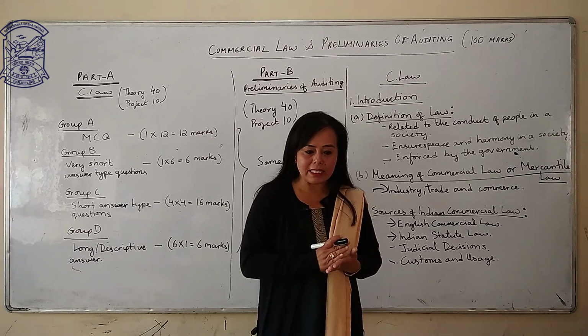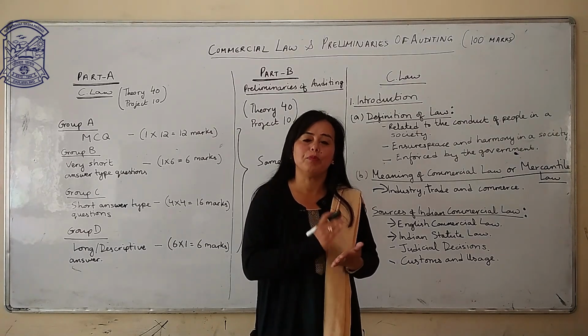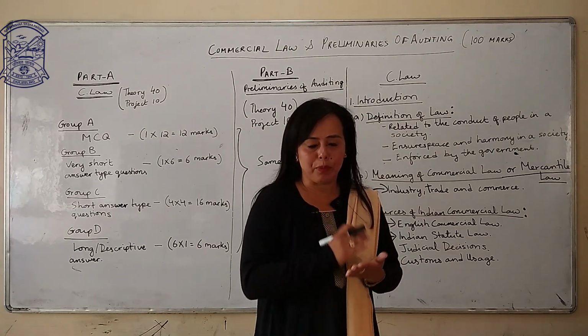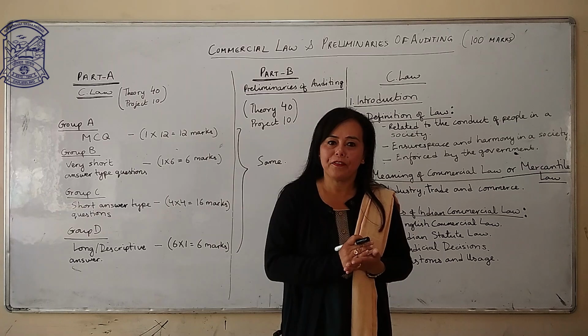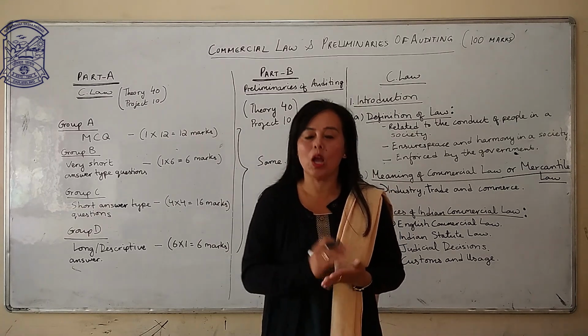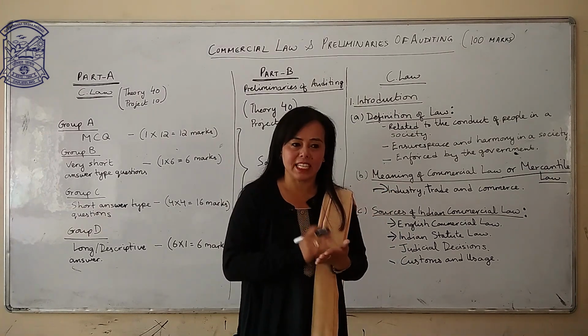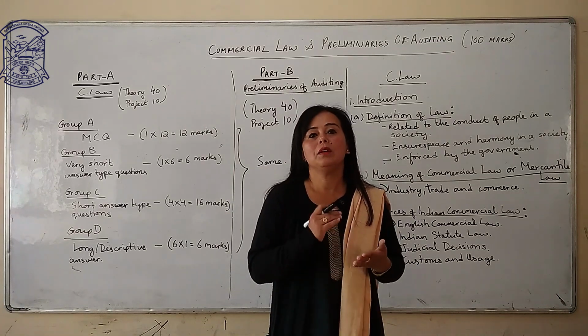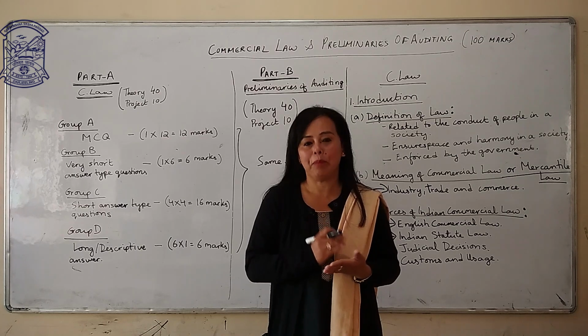Auditing is systematic examination of all the books of accounts, all the transactions that are prepared in the business to verify or to ascertain whether the final statements are true and fair view of the concern or of the business.